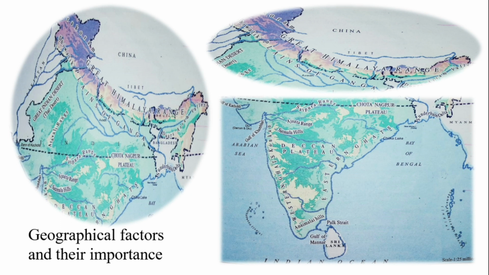The first factor is that people used to travel to India through narrow paths in the mountains called passes. There was a blending of the culture of the people of India and those who traveled to India, bringing new customs and cultures.